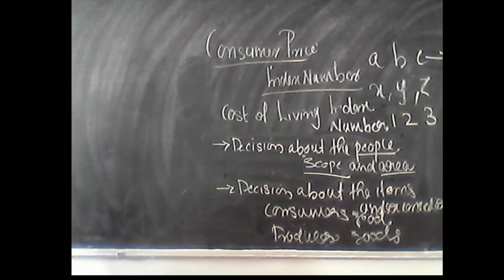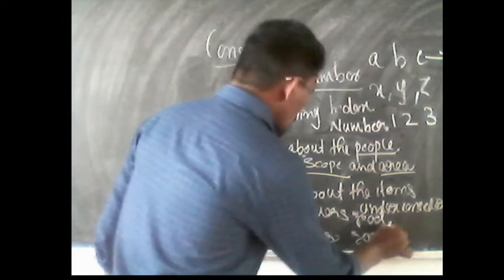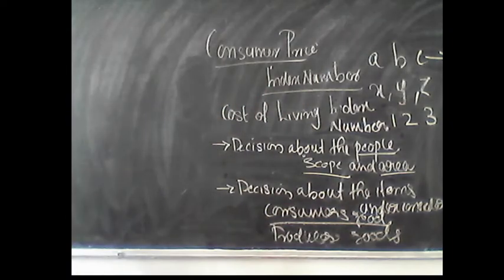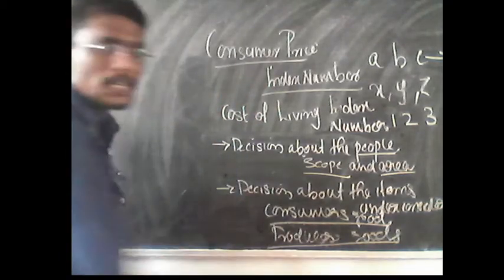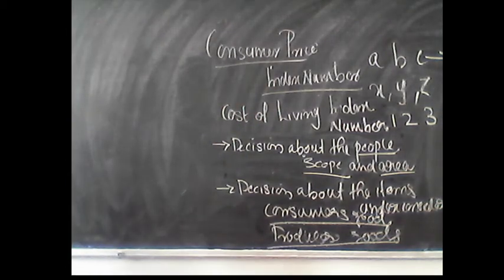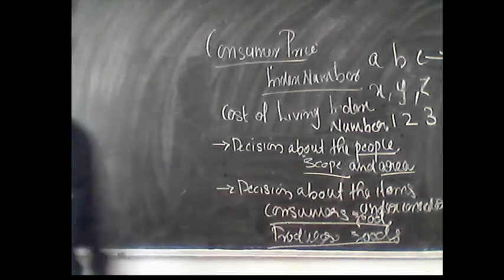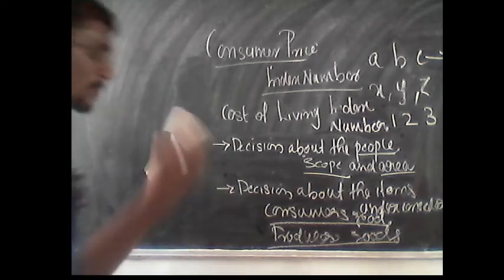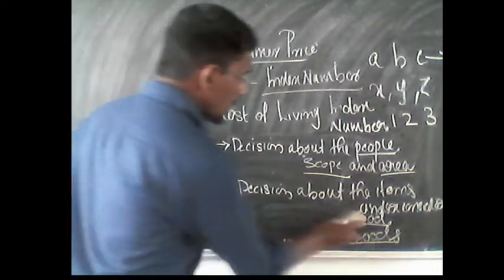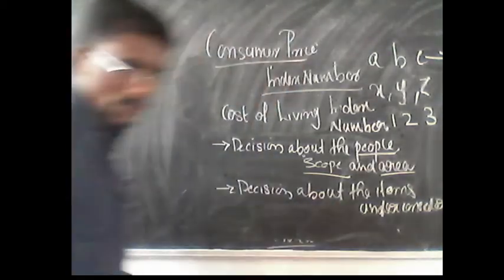The index number used for calculating consumer goods cannot be used for constructing an index number in the case of producers commodity. This is a typical explanation. So the decision regarding the items under consideration for the construction of an index number needs to be made before constructing it. This is the second step.